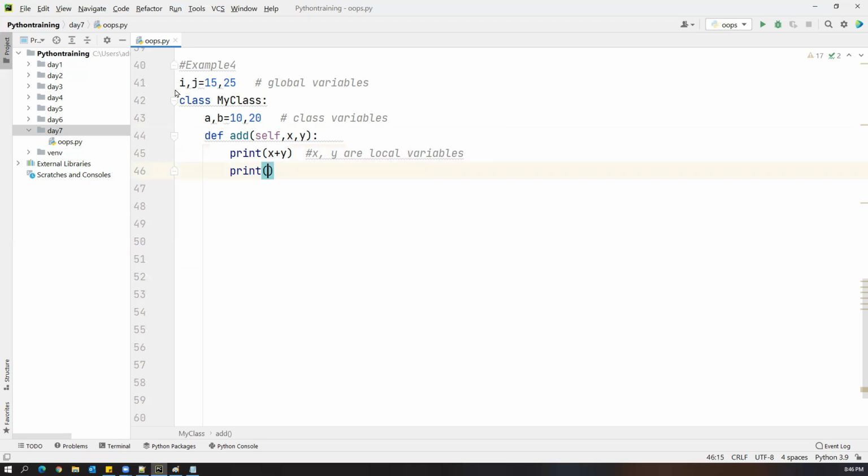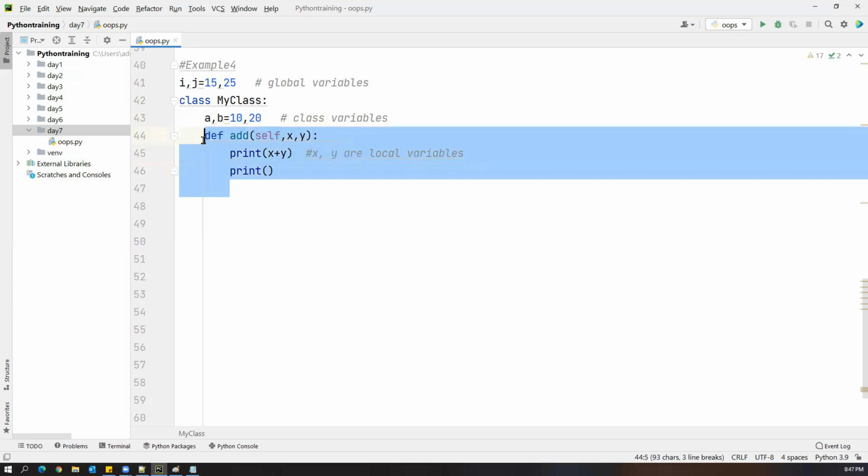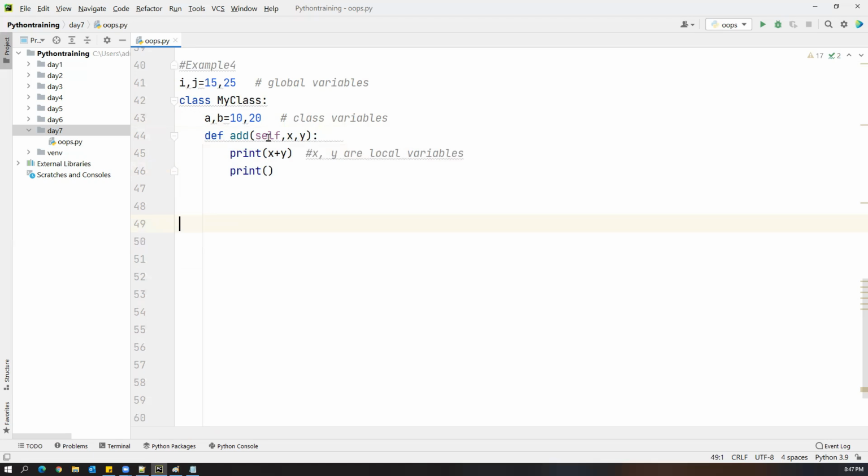How to access the class variable inside this method? By using the self keyword. Self always represents the class, you should not forget that. So if you want to access the class variables, we have to use the self keyword. Very good: self.a plus self.b. Perfectly fine.